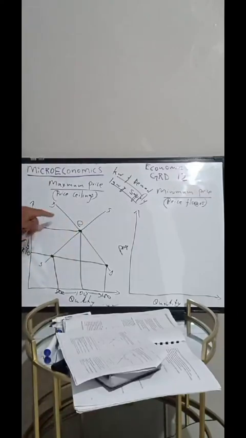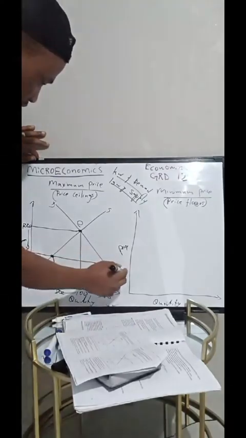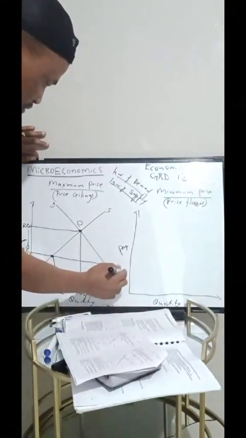Meaning these two curves intersect at this point, at 100 units and at 20 rand as the market price, right? Which is now our maximum price of 10 rand. This is our maximum price of 10 rand.